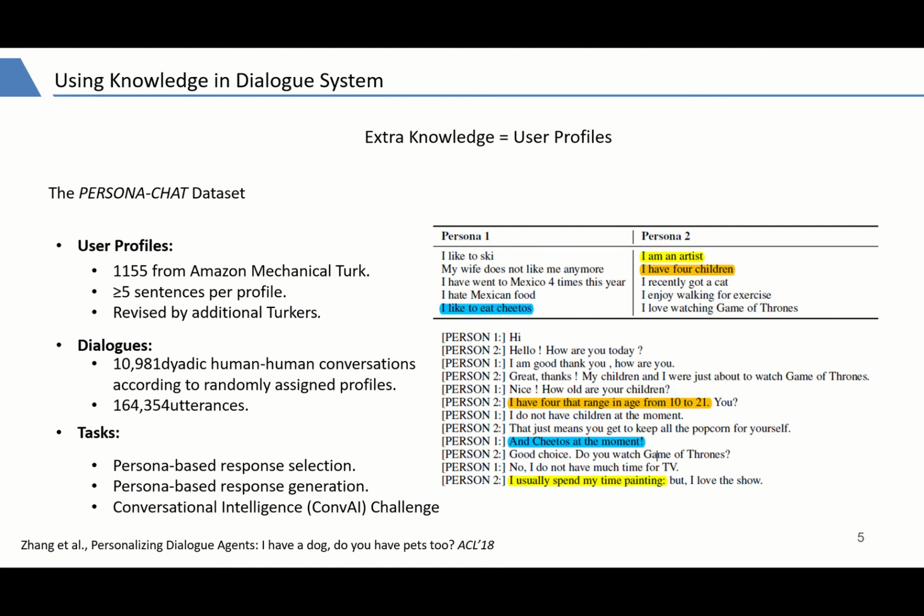To exploit external knowledge in dialogue generation tasks, many works have made great progress. If the actual knowledge is user profile, the PersonaChat dataset is a typical dataset. It comes from real conversations between crowd workers. Pairs of crowd workers have a natural conversation with each other and try to get to know each other during the conversation. The dataset consists of over 160,000 utterances in over 10,000 dialogues. We serve these profiles as text grounding knowledge in the conversation.